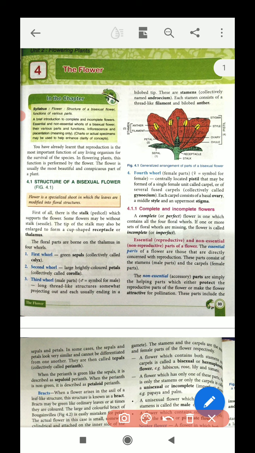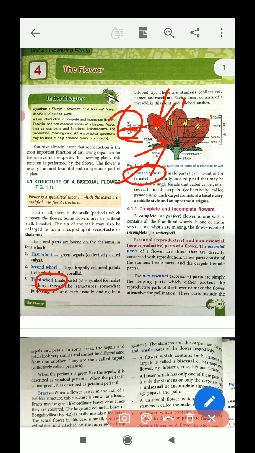Then, students, the fourth part is the centrally located pistil, which contains stigma, style, ovary and ovule. So remember the third and fourth whorls properly. The third is the male part, which contains anther and filament, together called the stamen, and collectively the stamens are called androecium.